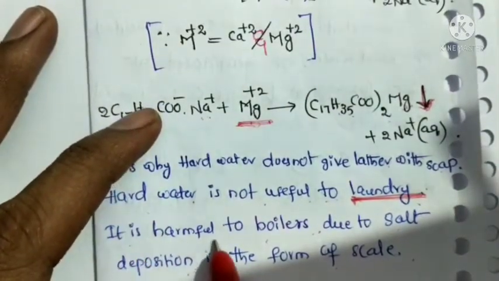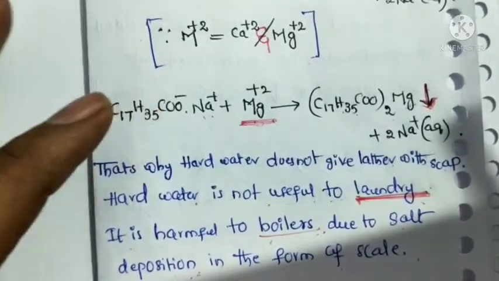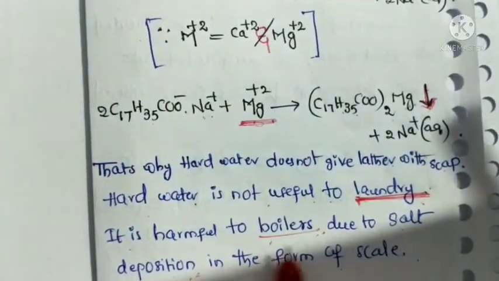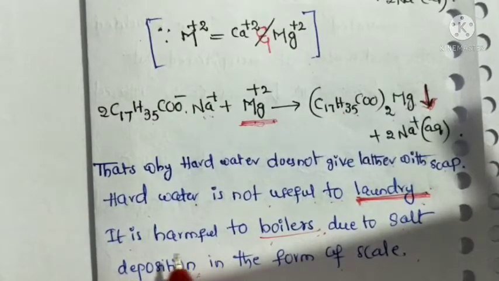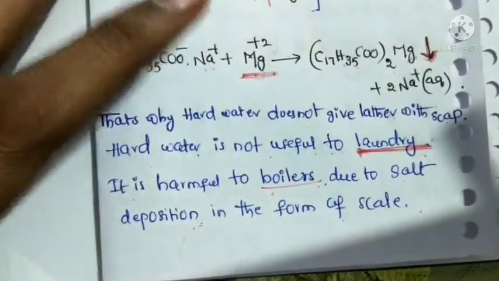Next, it is harmful to boilers. Boilers are used for industry purposes. It is harmful to boilers due to salt deposition in the form of scale.